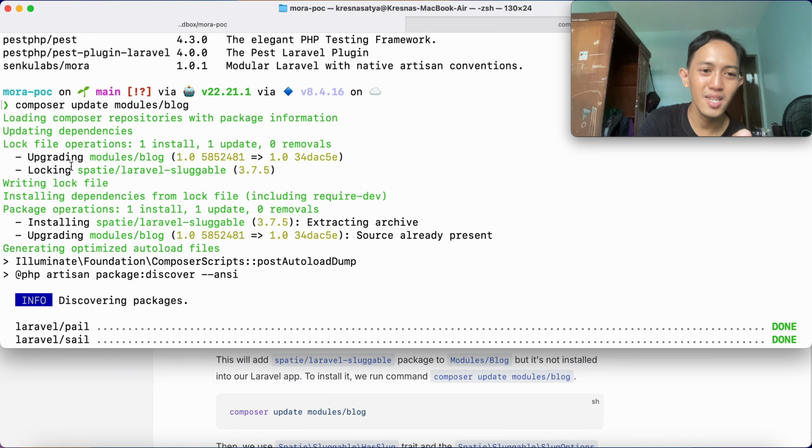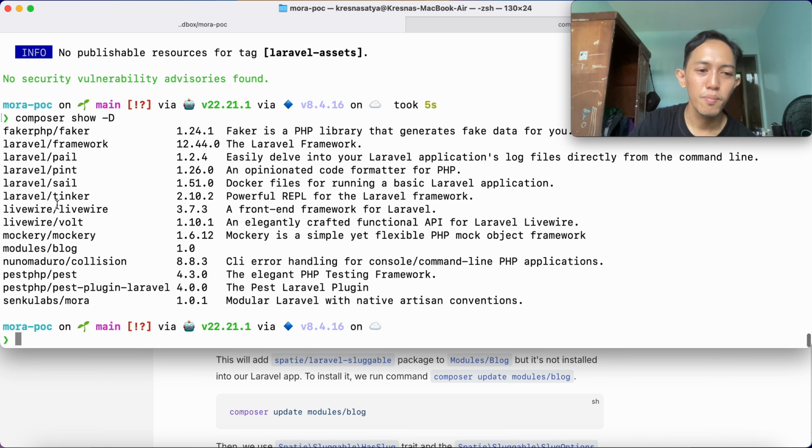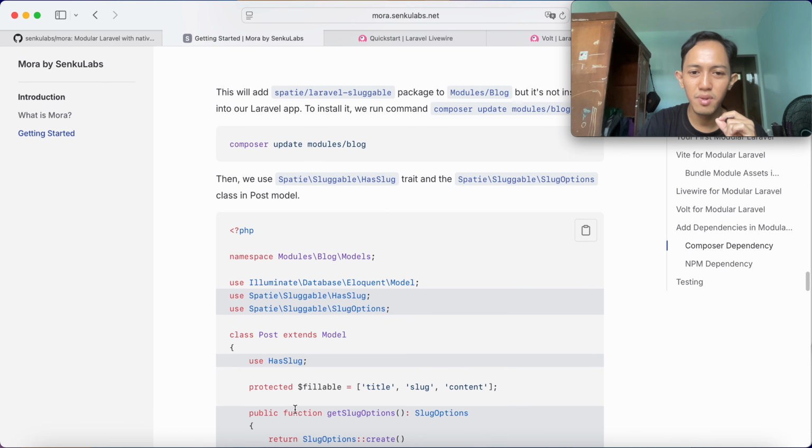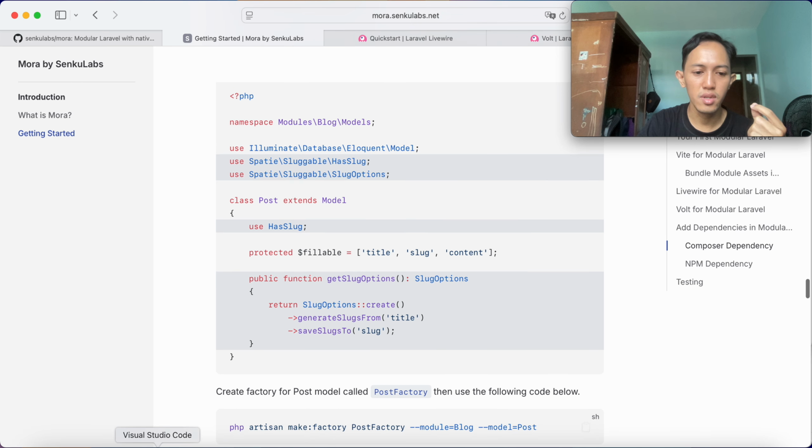It only installs the Spatie Laravel Sluggable in that module, not polluting our root project. Okay, so it's an isolated dependency. Sorry for that.